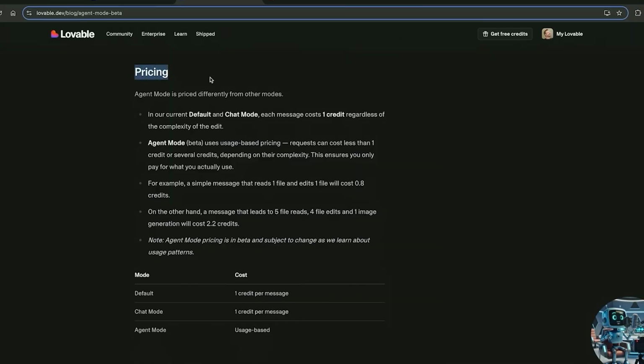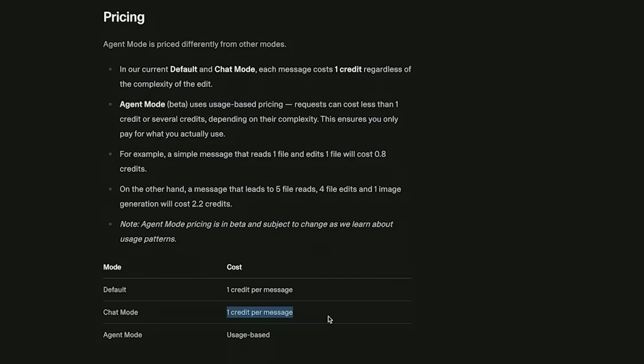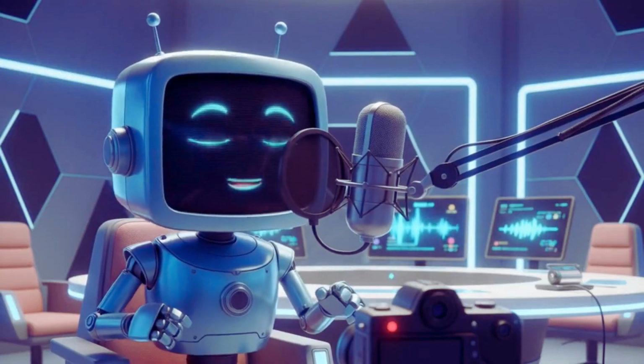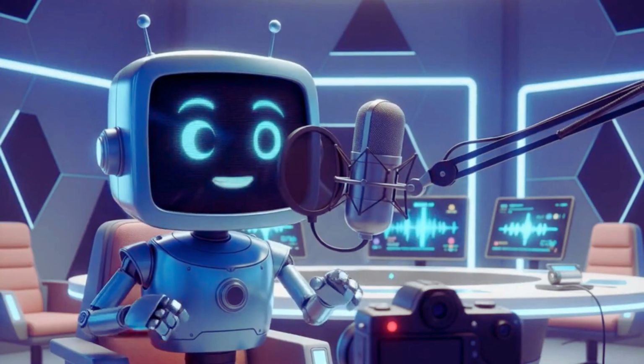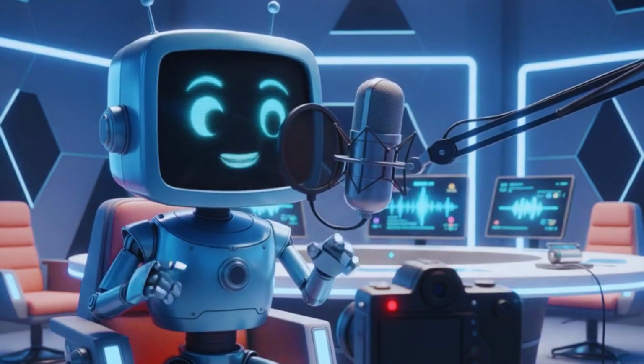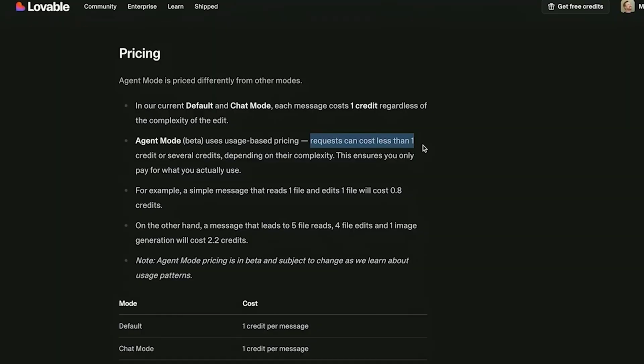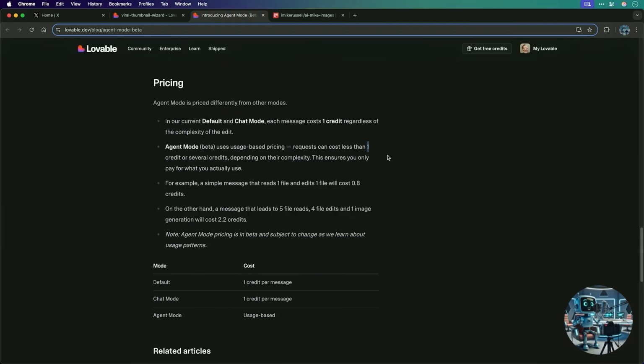The other cool thing to note here is pricing. Whereas default messages cost a credit per message and chat mode costs a credit per message, agent mode is usage-based. Now, at first you might say, that sounds really bad. I'm going to get charged more credits now for a task that I was only charged one. It actually says here that some requests can cost less than 1 credit, meaning if you give a really simple task, you're not going to be charged that 1 credit per task no matter what.